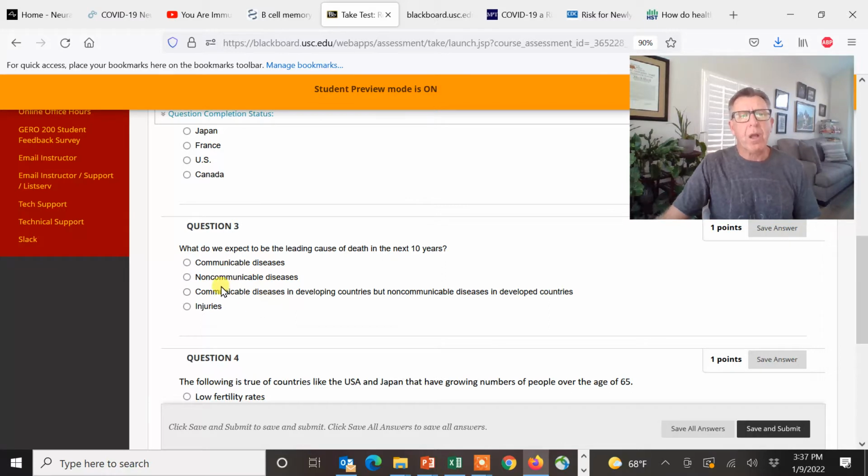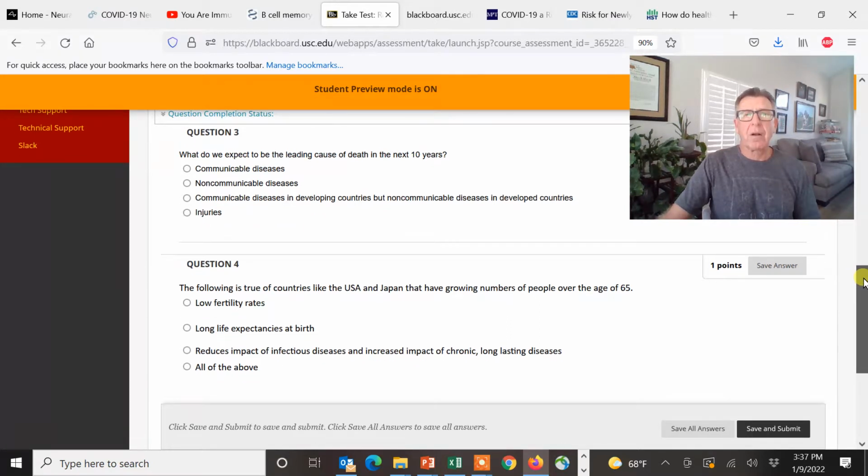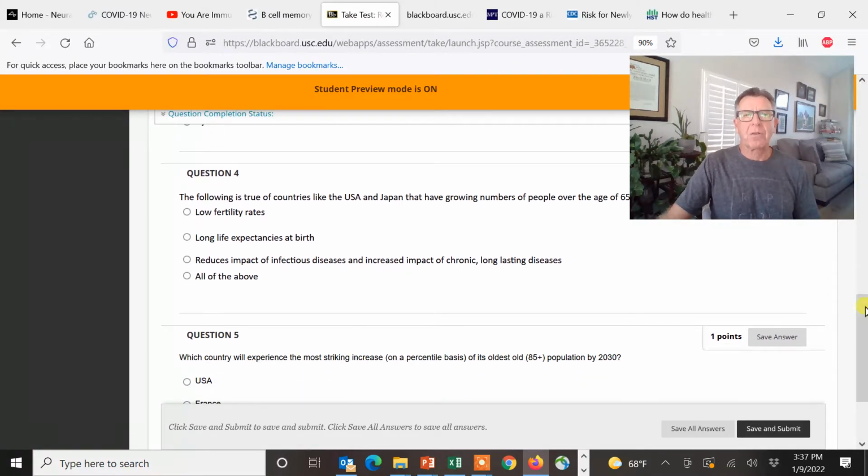Non-communicable diseases. What are those? Cancer, diabetes, heart disease, Alzheimer's, things like that. Communicable diseases in developing countries, but not communicable in developed countries. Injuries. So which one? To me, what makes the most sense there? Obviously, we're getting rid of those kinds of diseases that are infectious, that are hygiene related. Hopefully the injuries are not a big deal. So I think the answer is obvious.